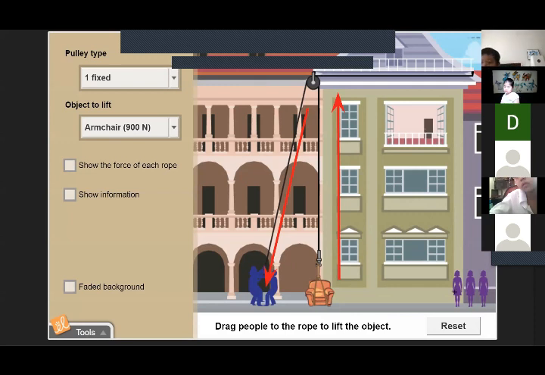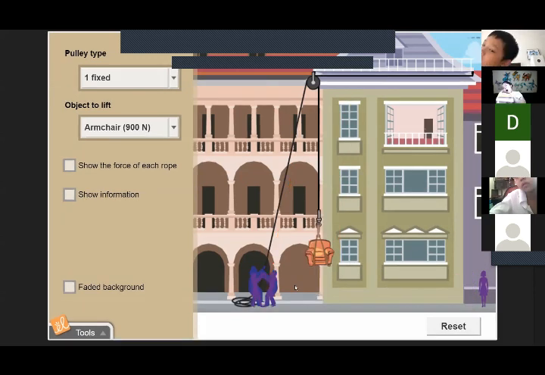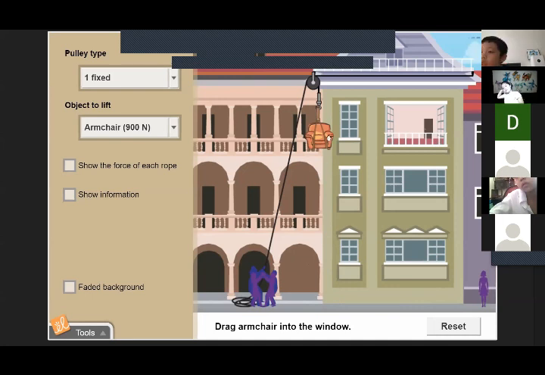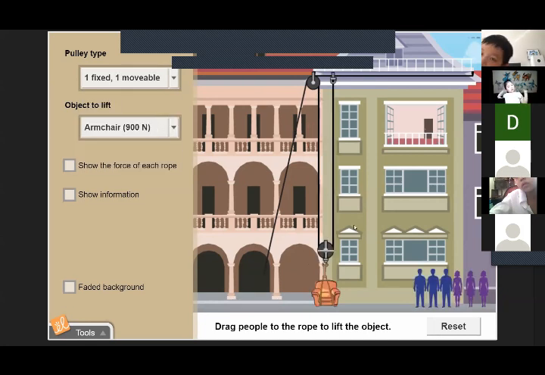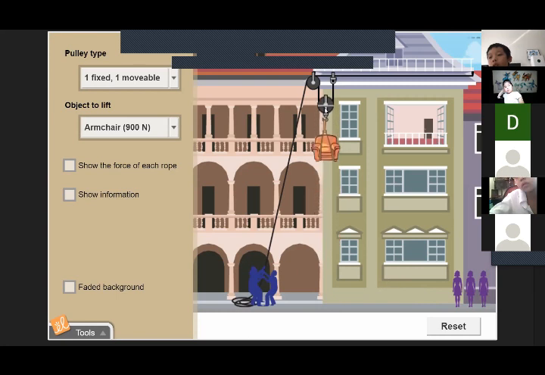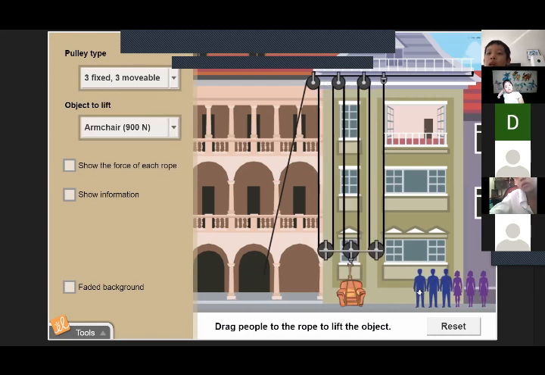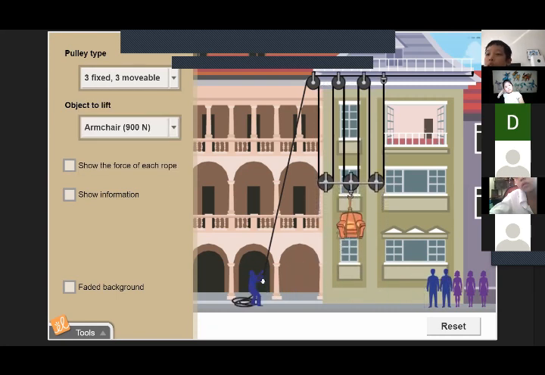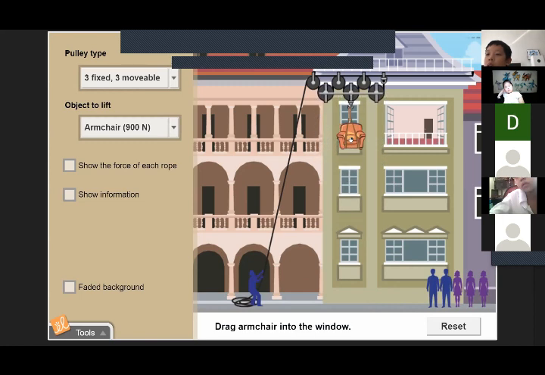Oh, they're not strong enough. Let's add some more people. There we go. It took 5 people. 5 people to pick up the chair. Now there's something we can do. If you add more pulleys, so now we have 2 pulleys, it only takes 3 people. And if I add 3 pulleys, it only takes 1 person. 1 person's able to pick up the chair. Whoa, pulleys are really useful.